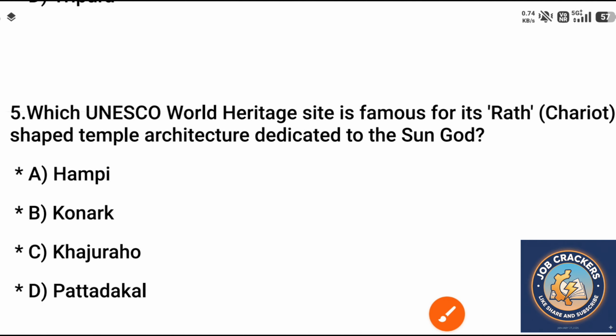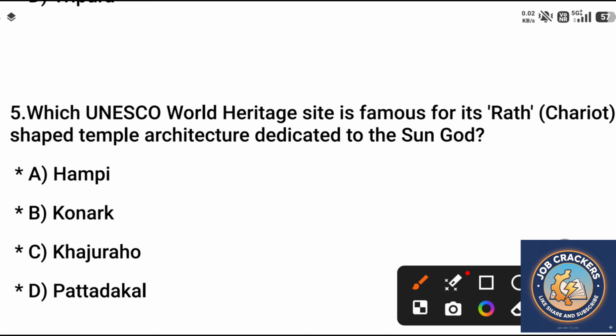Question 5. Which UNESCO World Heritage Site is famous for its chariot-shaped temple architecture dedicated to the sun god? A. Hampi, B. Konark, C. Khajuraho, D. Pattadakal. Correct answer is option B.